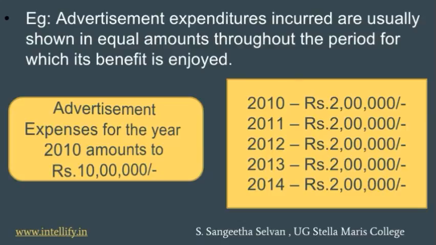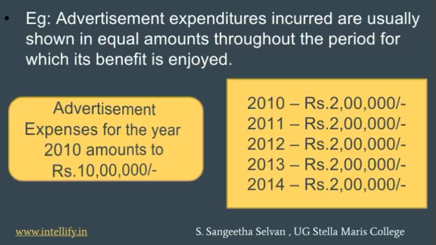In the year 2011, you write 2 lakhs. In the year 2012, 2 lakhs. And the same way you continue till the year 2014. In this way, in a span of 5 years, you have written off the whole 10 lakhs from that expenditure. So we are apportioning the expenditure over 5 years. That is, we are separating the bulk amount incurred for 5 different years, so that we can increase our profit and show it in the financial statements.